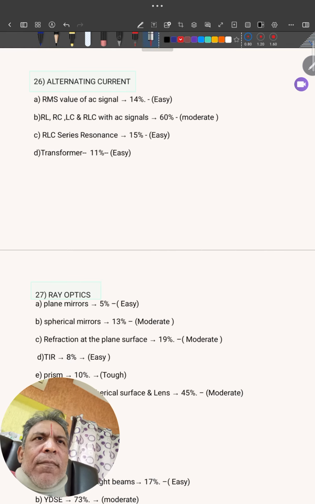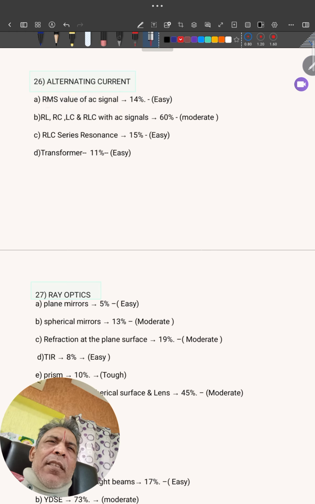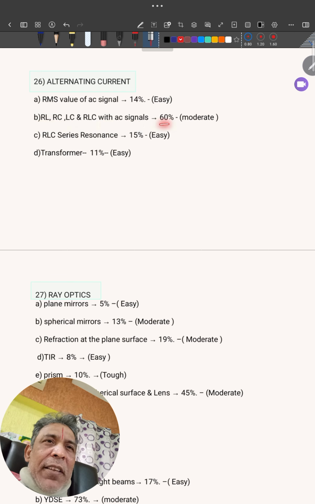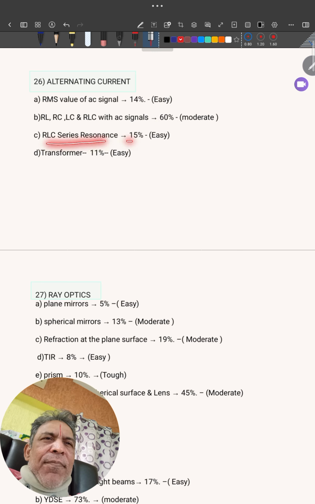Alternating current. RMS value of phasor signal, purely math based topic. You should prefer this. Then RL, RC, RLC with AC signals, 60%, highest weightage. Workout will be easier. RLC series resonance, purely formula based and theory.